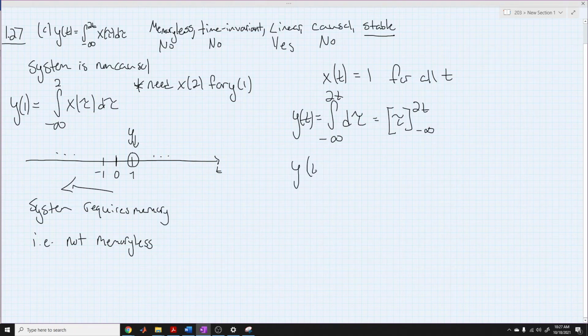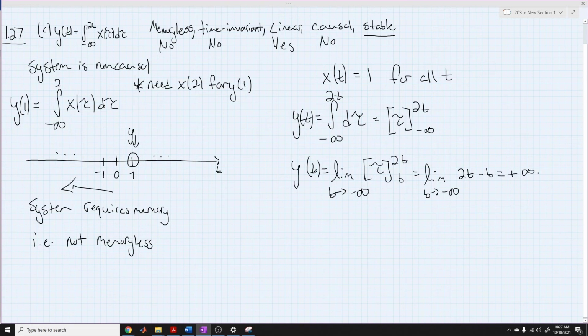So y of t is equal to the limit as b goes to negative infinity of tau from b to 2t, which gives 2t minus b. When we take this limit, we get 2t minus a negative infinity, which gives us a positive infinity.